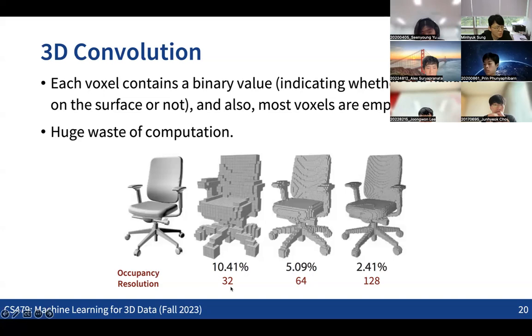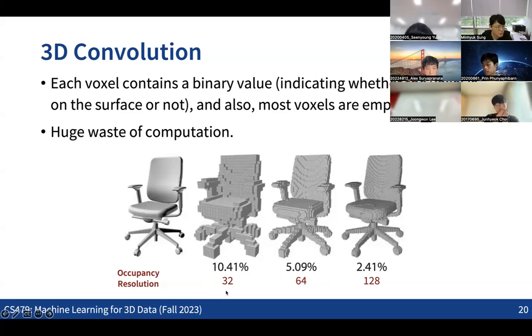as we increase the resolution from 32 to 64 and 128, you're going to see that very few voxels are on the surface, which means that a voxel-based volume representation will be really inefficient, since many of the voxels just have the value of 0, right? This is the percentage of voxels that are on the surface.